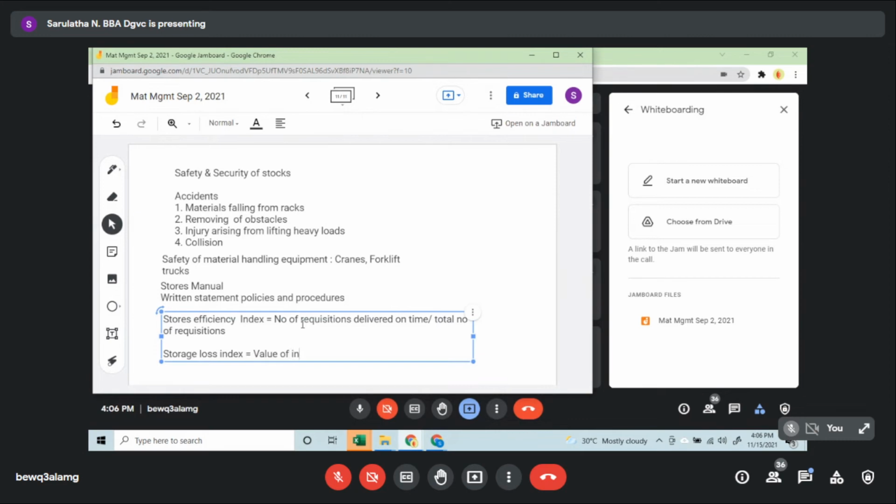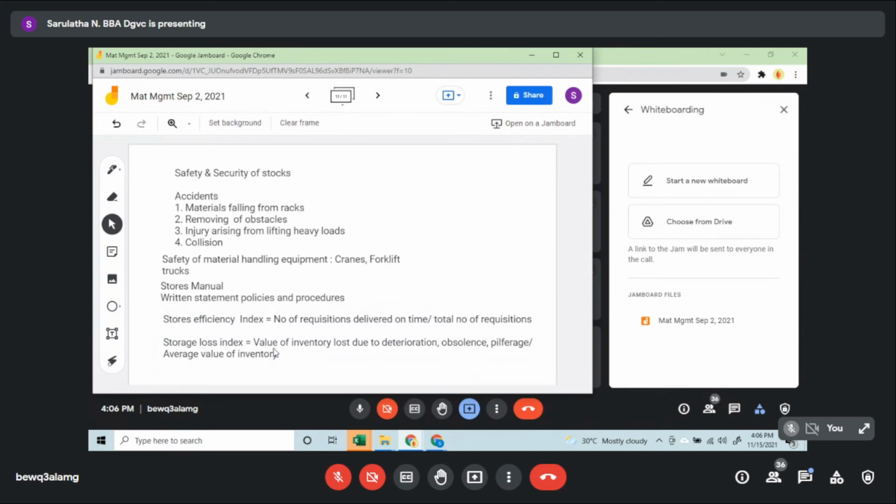Value of inventory lost due to deterioration, obsolescence, pilferage, by average value of inventory. So that is your storage loss.